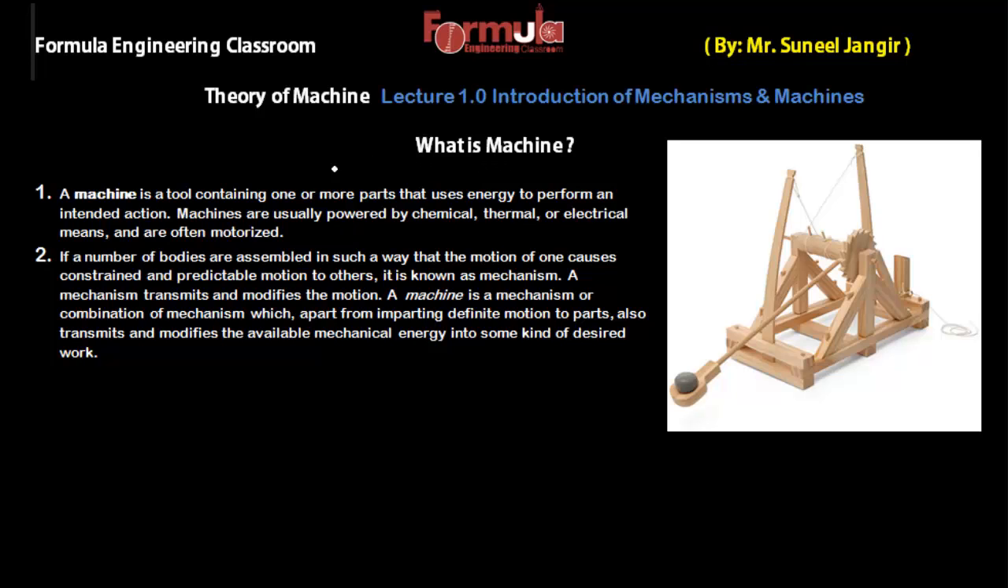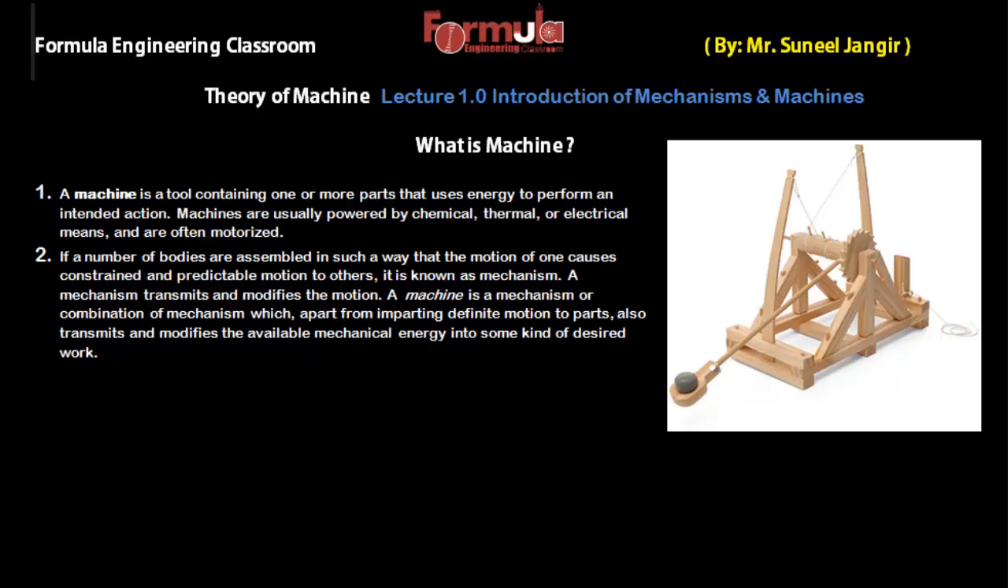So here I have two definitions. The first definition is: a machine is a tool containing one or more parts that uses energy to perform an intended action. Obviously, machines are usually powered by chemical, thermal, electrical means and are often motorized. So this is our first definition. From this definition we can understand a few things: it contains one or more parts, takes energy, and converts something to other types of motion.